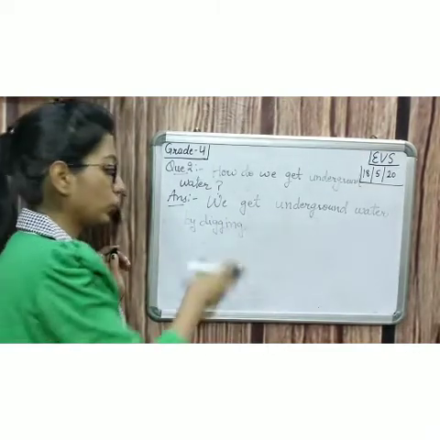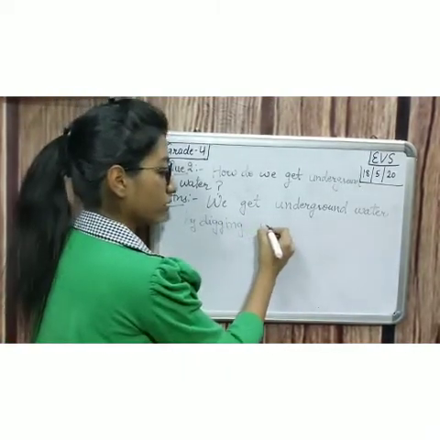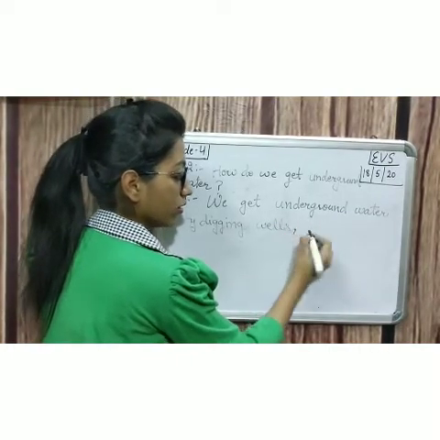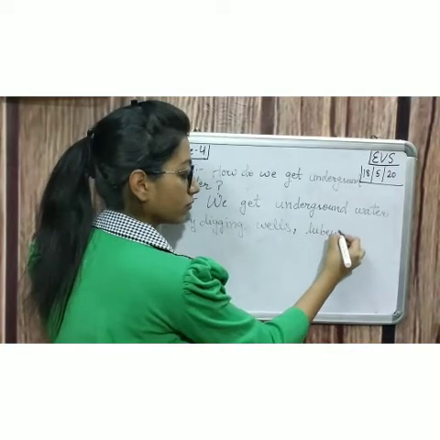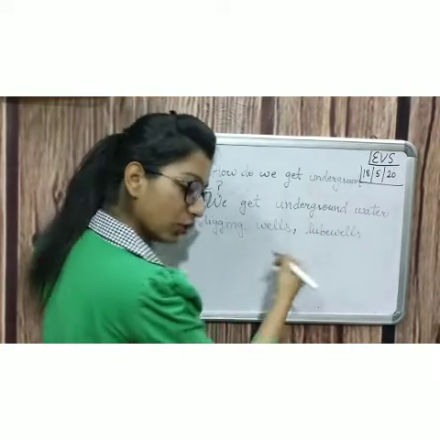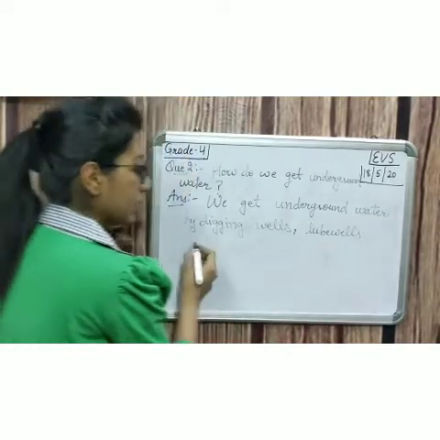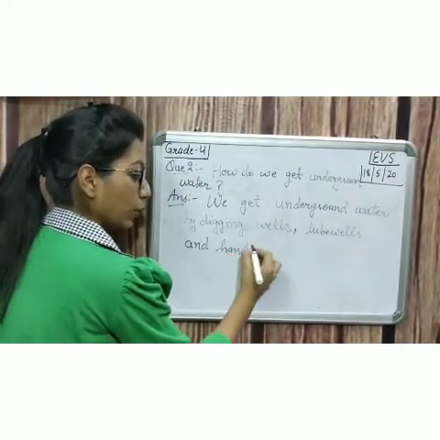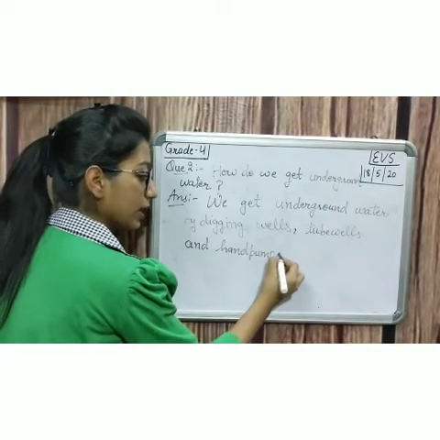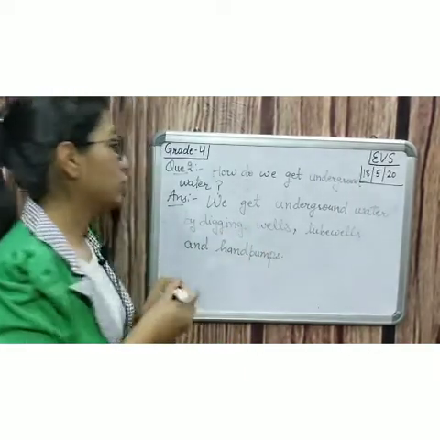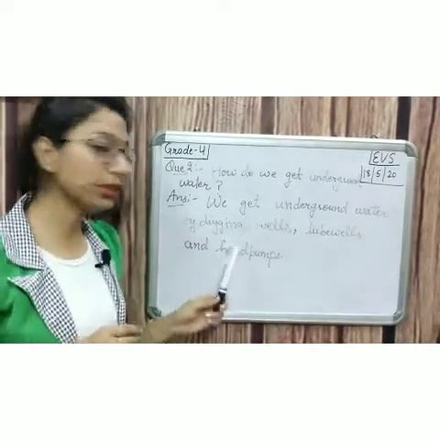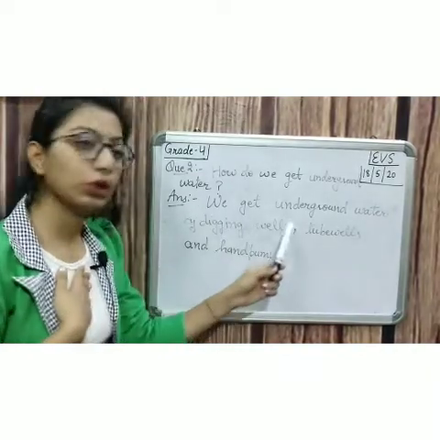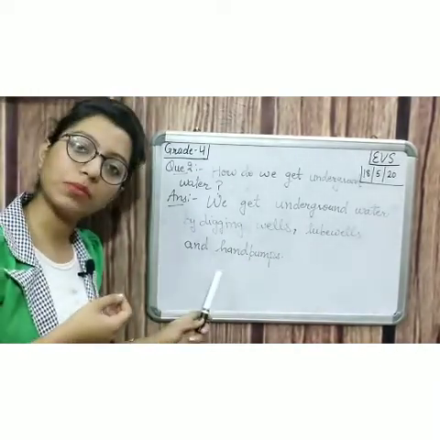By digging wells, tube wells and hand pumps. So how do we get underground water? We get underground water by digging wells, tube wells and hand pumps.